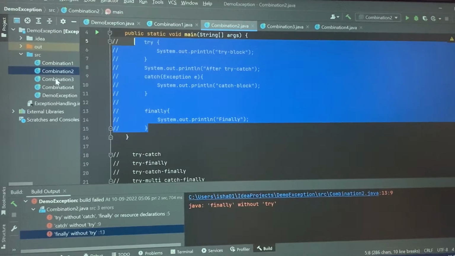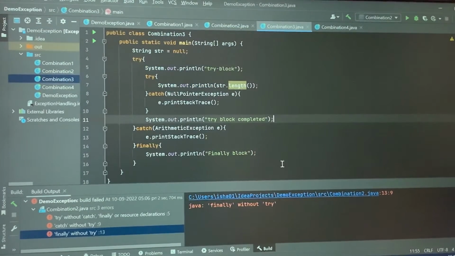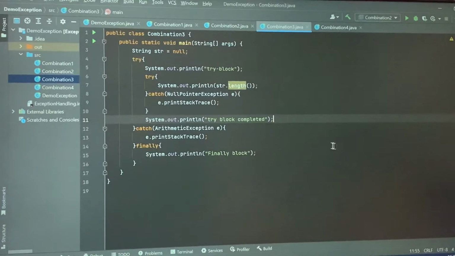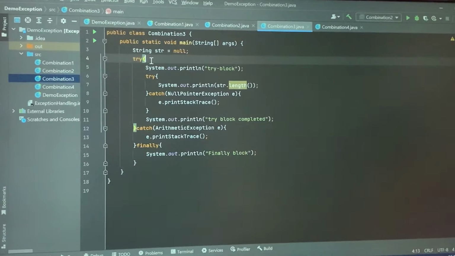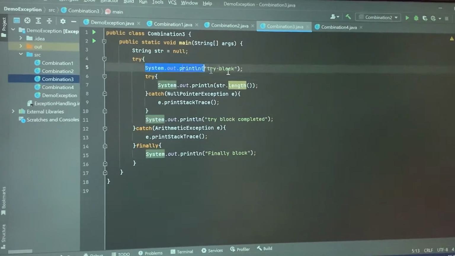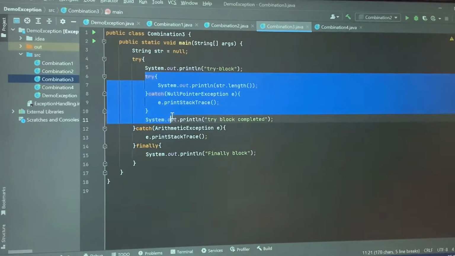Moving to the third combination. See, in my third combination program, I have taken one string as null. So basically this program represents the nested try-catch blocks. In my first try block, I have written one statement and I have made use of a try-catch block inside my first try.